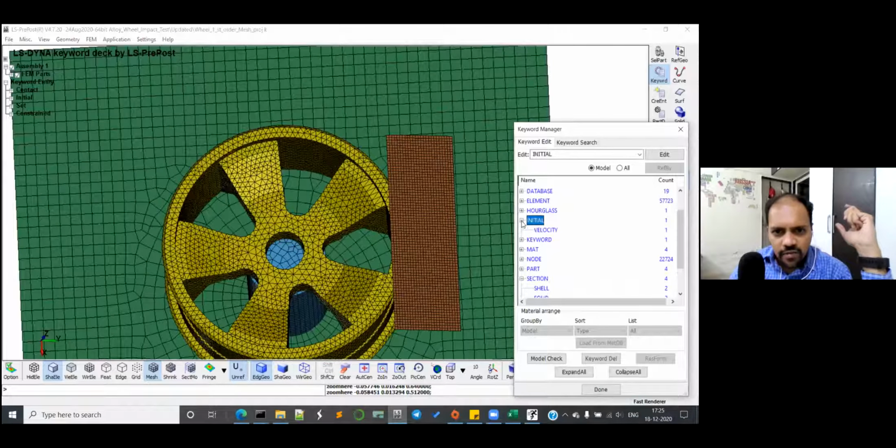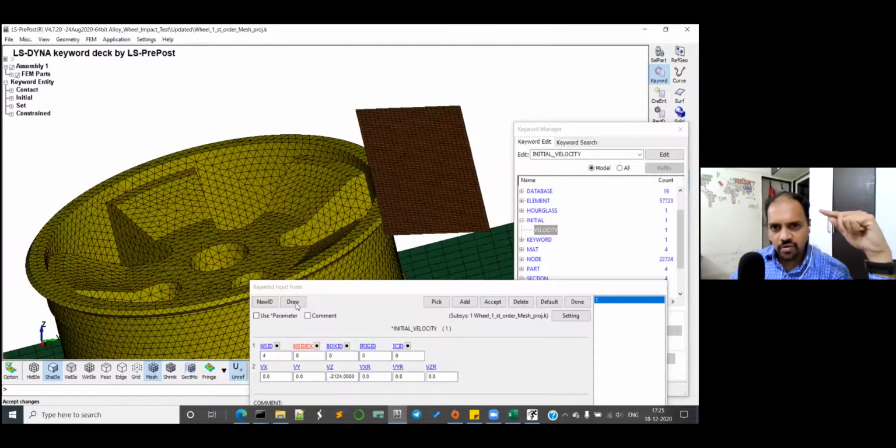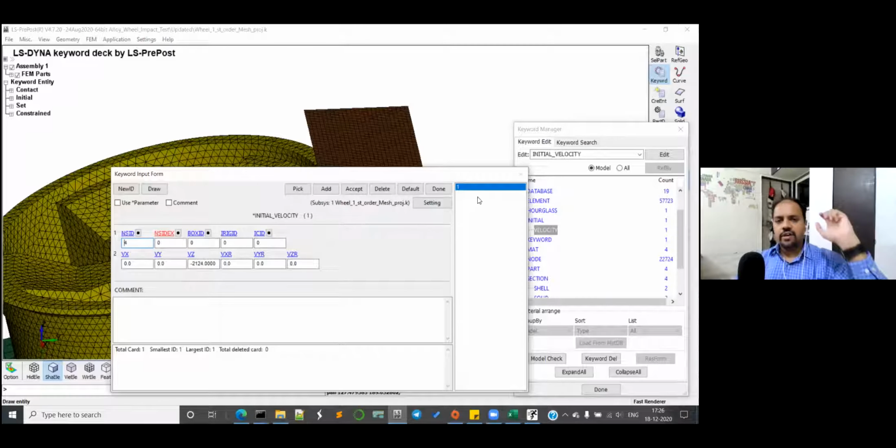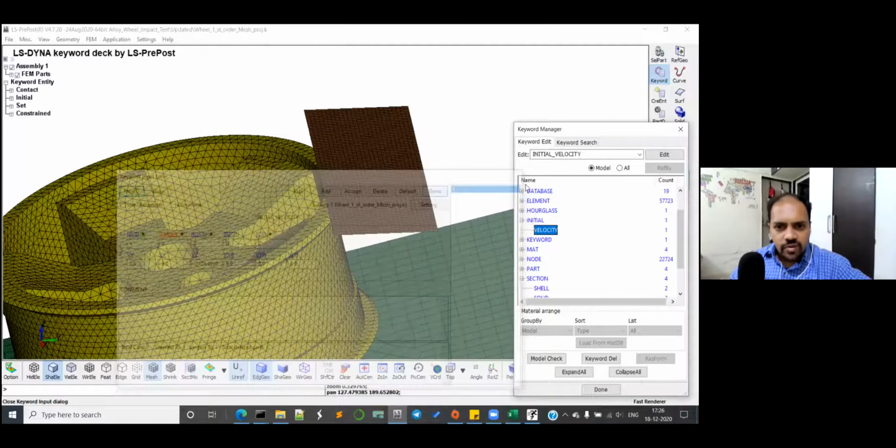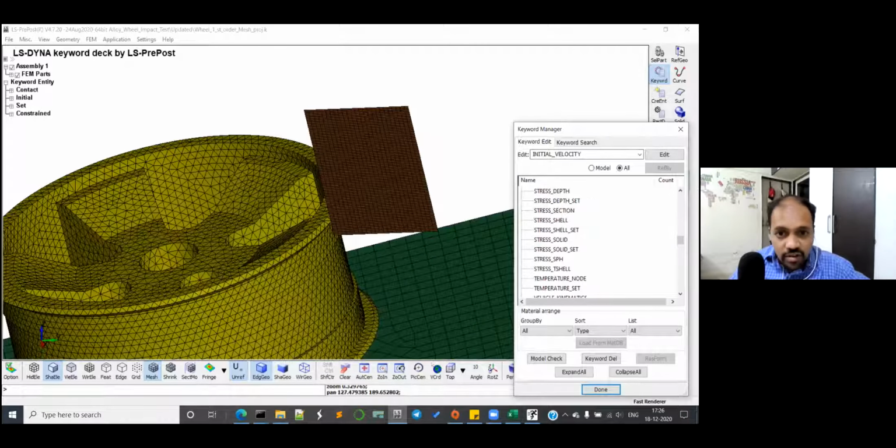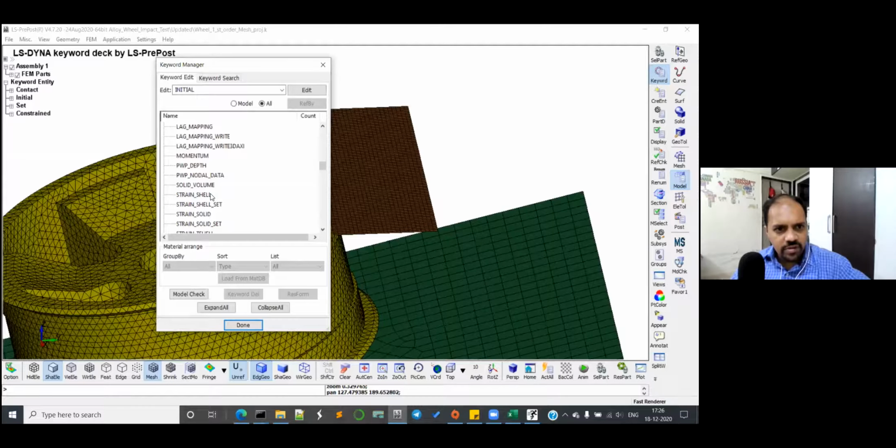Can you come to this, all model and all? It is there in the keyword. For initial velocity, I think we can give it using the rigid body as well. You can use part inertia, or you can simply go to initial. Inside initial, you have initial velocity, something related to rigid body. So come down. Can you see this? Initial velocity rigid body.